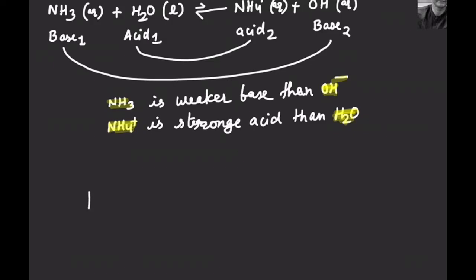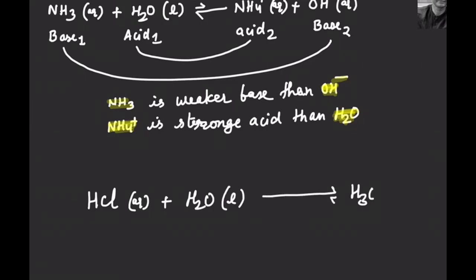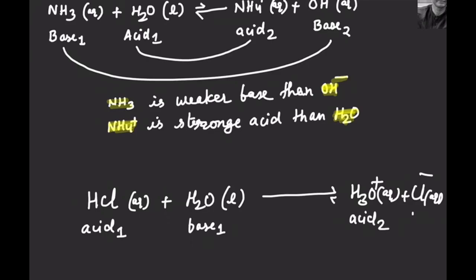Now you can relate this when we say that an acid is strong. When HCl acid is added to water, H2O in liquid state, it is converted into H3O plus ion in aqueous state and Cl minus ion in aqueous state. So this reaction is moving more in the forward direction, and the equilibrium constant of this reaction is very much larger than 1. Here HCl is acid 1 and water is acting like a base, so it will be base 1. On the right hand side, H3O plus ion is acid 2 and Cl minus is base 2.